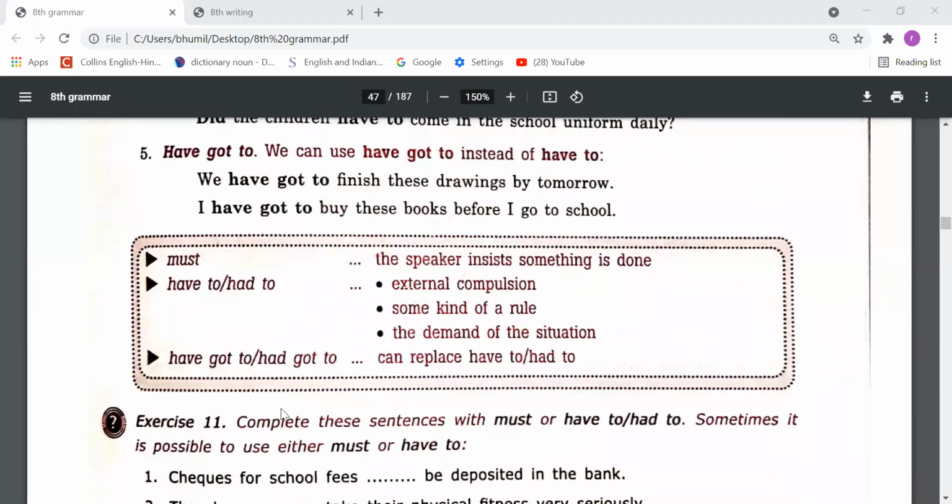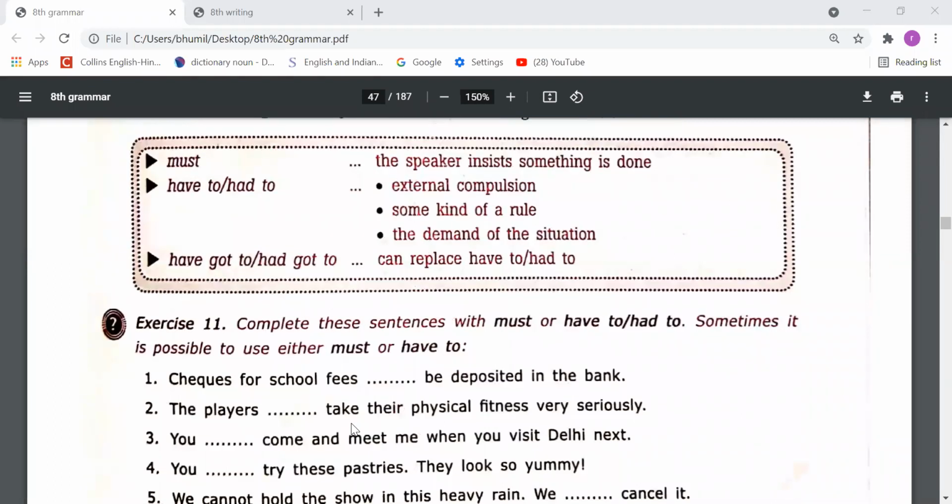Must and have to, had to, we have studied this. Now please come to exercise number 11. So let's read what's written here. Complete these sentences with must and have to or had to. Sometimes it's possible to use either must or have to. So we have to fill in must, have to or had to, and it's also possible that in one blank either option works, both will be correct. So it's up to your sense.